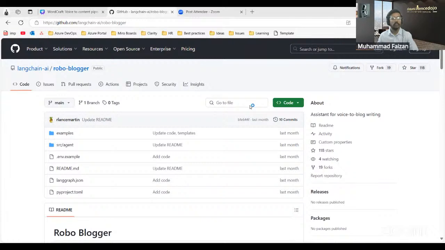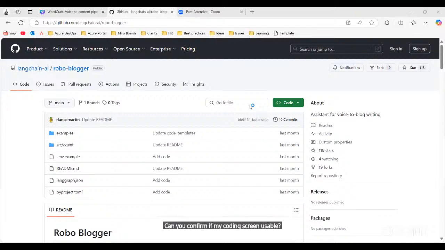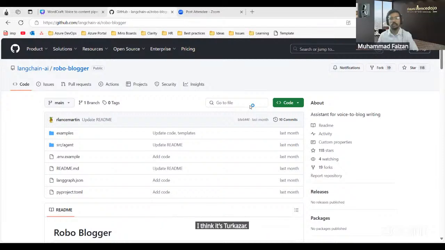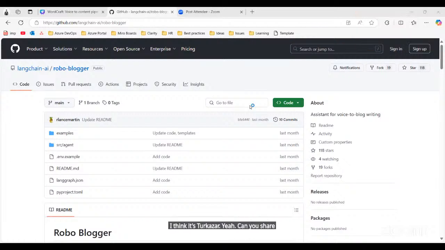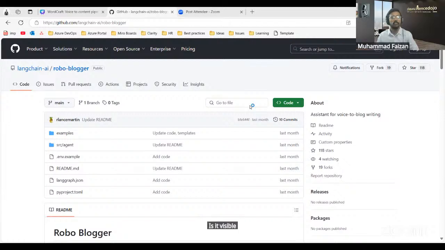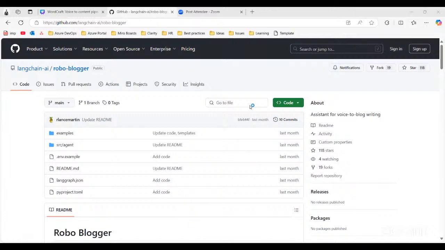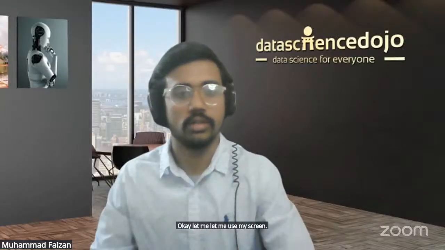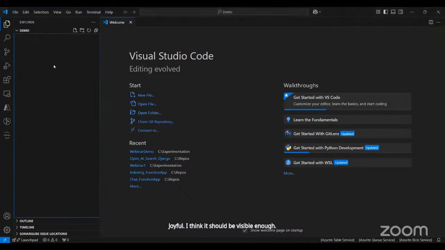But can you confirm, is my coding screen visible? I think it's stuck. It's stuck. Okay, yeah, let me share it again. Can you share it again? Sure. Is it visible now? I think it's still stuck for me. Okay, let me reshare my screen. Yeah, can you reshare? I think it will be okay then. Sure. I think it should be visible now. Yeah, it's visible now. Okay.